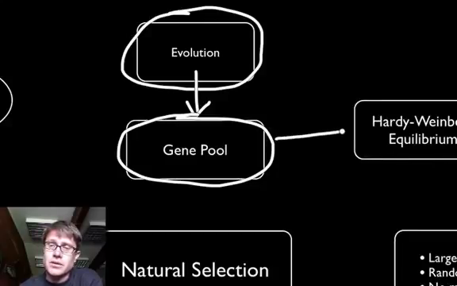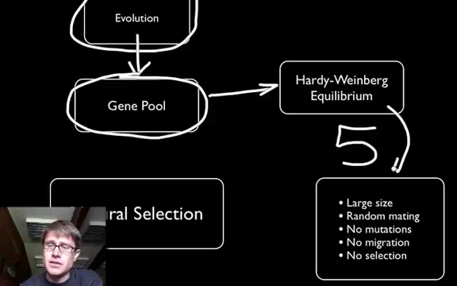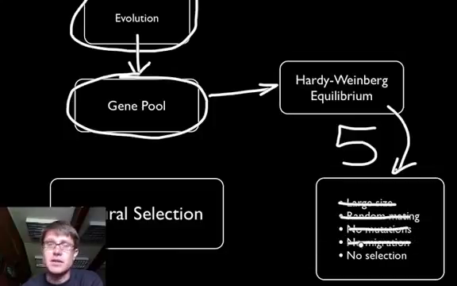According to scientists, the gene pool should remain at equilibrium. In other words, the frequency of the different alleles will never change unless you violate one of these 5 constraints of Hardy-Weinberg equilibrium. And it happens all the time. So evolution is constantly occurring, and it can occur if you have a small population, non-random mating, mutations, migration. So these 5 things can cause evolution, but we're going to talk about those later.